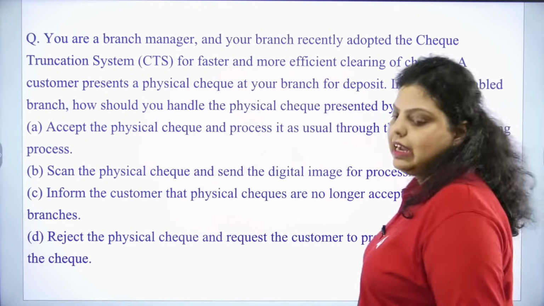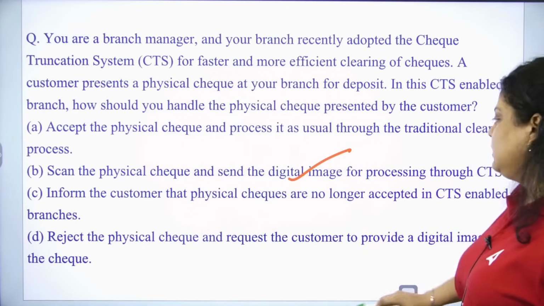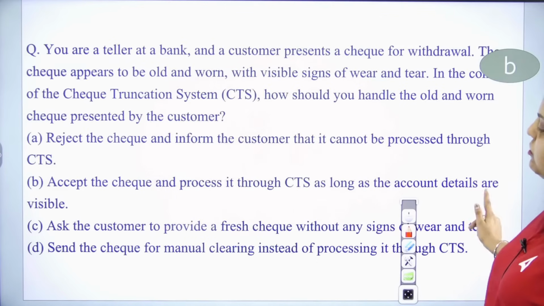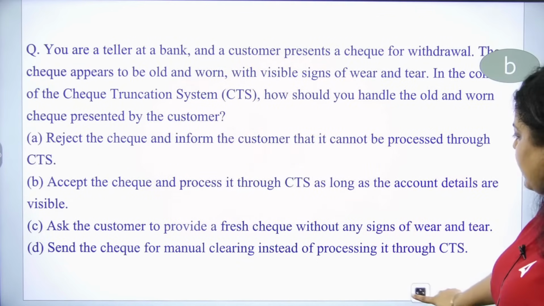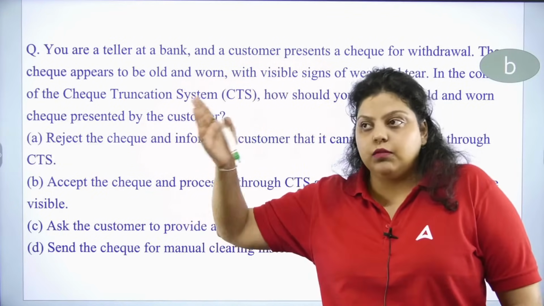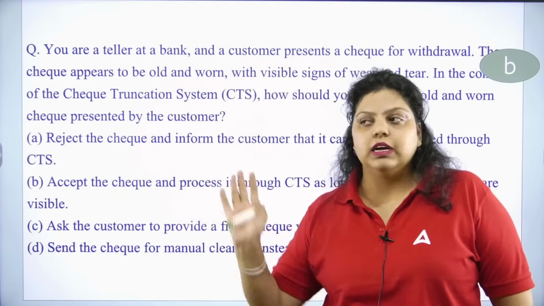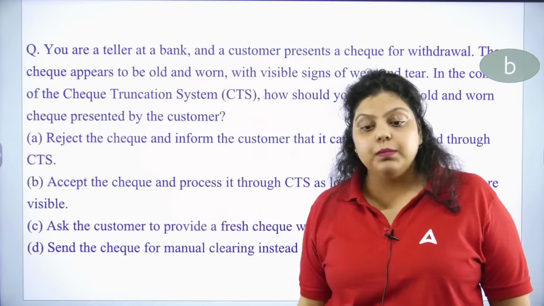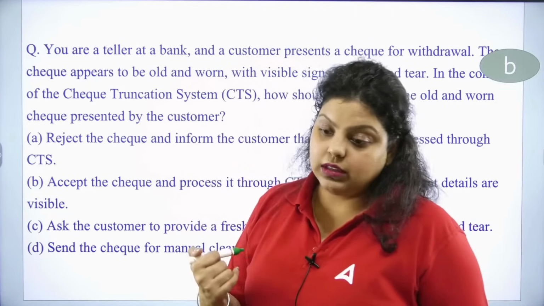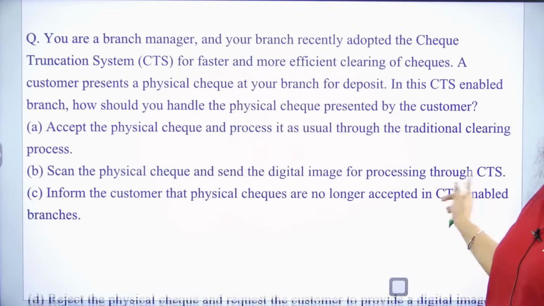What will you do? Why not C? Okay, we will see, Rajlakshmi ma'am. What was the C option? We will see. First answer this question. So very obviously the right answer is scan the physical check and send the digital image. So the right answer is B. Now what was the C option? Let me check here. Ask the customer to provide a fresh check without any sign of wear. You can do that, but if you are capable of processing it because you have account details, then without any reason you are creating a problem for the customer. Now go and take a fresh check. Might be the customer has not issued the check, he got the payment from a company or something else. So it will create a problem for the customer. If you have account details, you will make it process. Okay, so the right answer is B here.